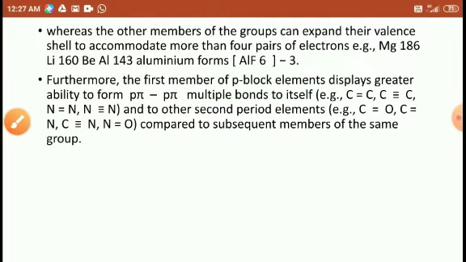So the elements in this group form double bonds. The double bond will form only from p orbitals. S orbitals cannot form a double bond. D orbitals also cannot form a double bond. Only p orbitals form double bonds, so it's called p pi bonding. Right, friends?